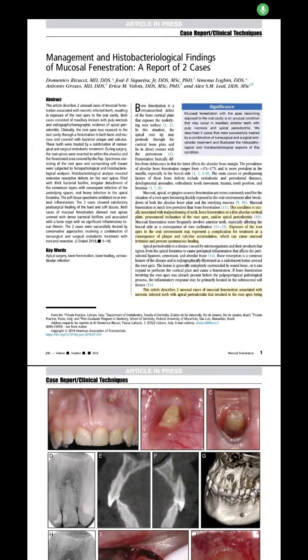Management and histobacteriological findings of mucosal fenestration: a report of 2 cases. This was presented by Ricucci in 2018 in the Journal of Endodontics. These case reports highlight 2 rare instances of mucosal fenestrations where the apices of necrotic teeth become exposed to the